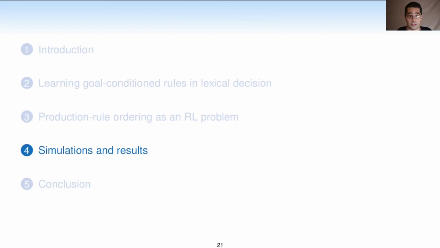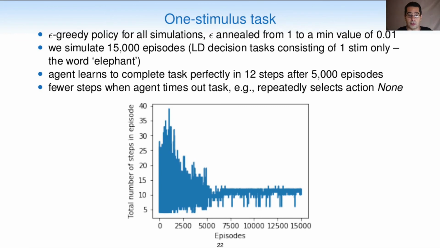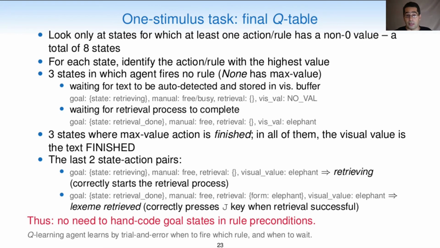Turning to simulation and results now, we used an epsilon greedy policy for all simulations, with epsilon annealed from 1 to a minimum value of 0.01. For the one stimulus task, we simulate 15,000 episodes, and we see that the agent learns to complete the task perfectly in about 12 steps after about 5,000 episodes. To see what the agent learned, we look at the final Q table, and within that Q table, we only look at the states for which at least one action has a non-zero value. There is a total of 8 such states.